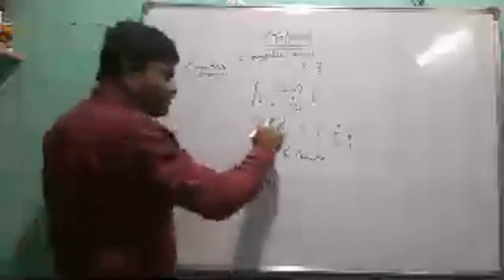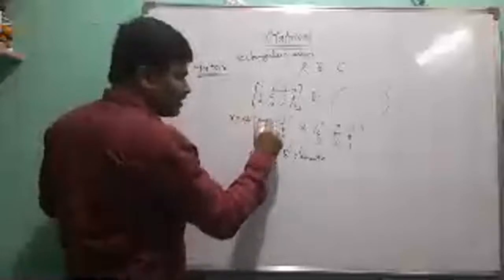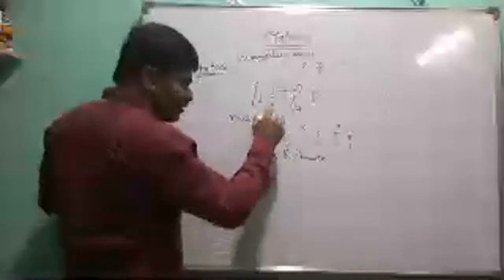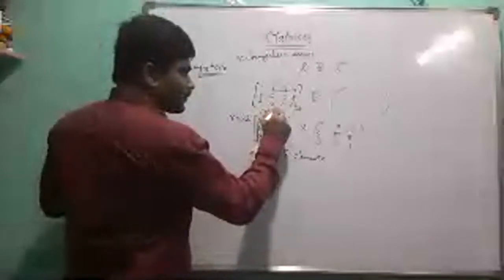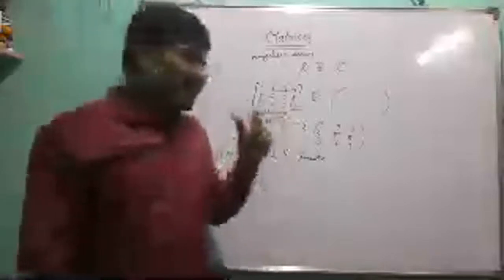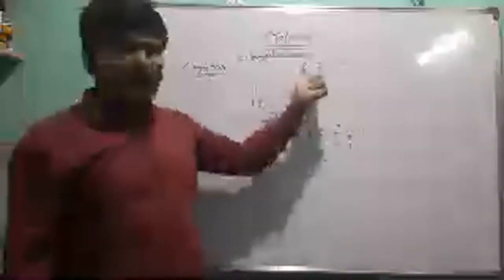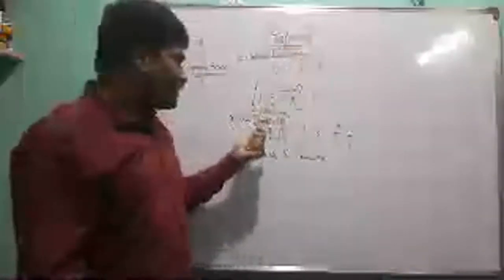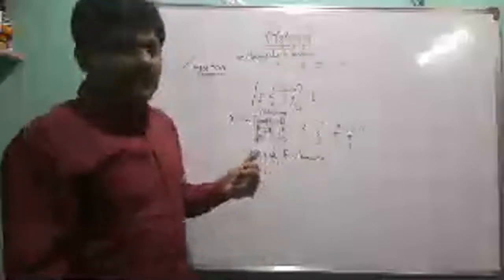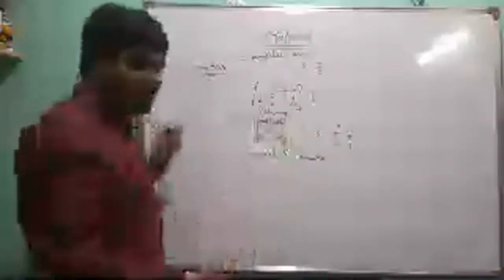Here we also observe in this matrix, these are rows, and these are columns. Row-wise or column-wise, a matrix can be represented by numbers taken from real numbers or complex numbers in a rectangular array. So this is called a matrix. In that matrix, the numbers are called entries or elements.